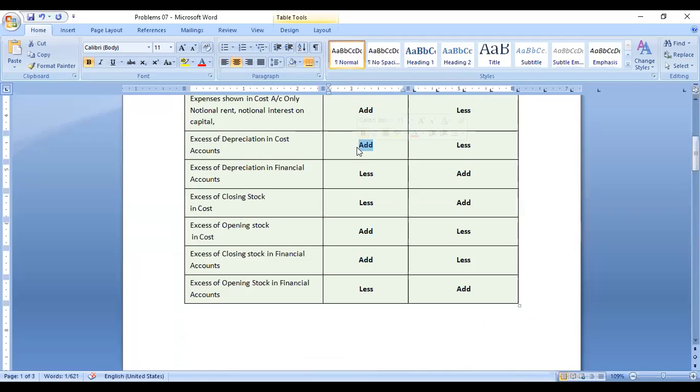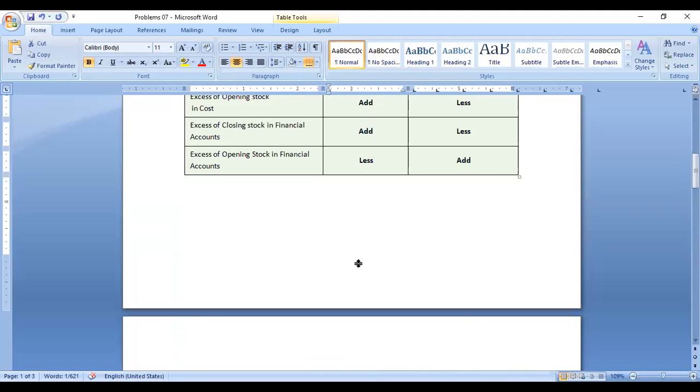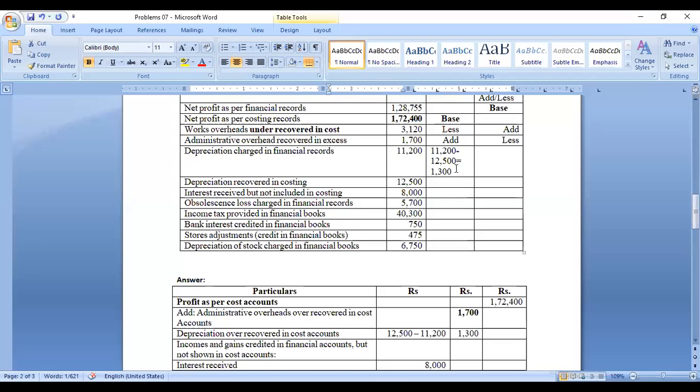Any expenditure written in the cost accounting means the cost accounting profit will be reduced. For arriving at the financial accounting profit, you have to add back the particular amount. So 1,300 should be added if you are taking the cost accounting profit. If you are taking up the financial accounting profits, it should be subtracted.